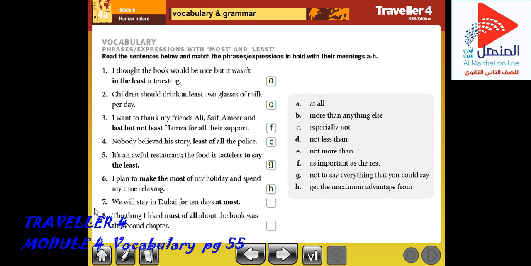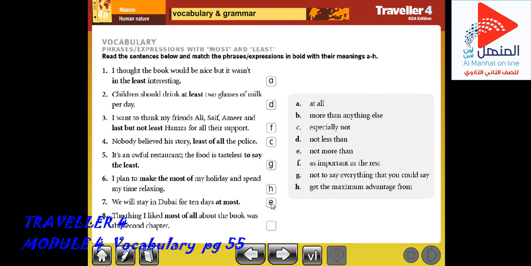Number 7: We will stay in Dubai for 10 days at most. Again, we will stay in Dubai for 10 days at most. It means not more than. That's very easy. Not more than. We will choose E.